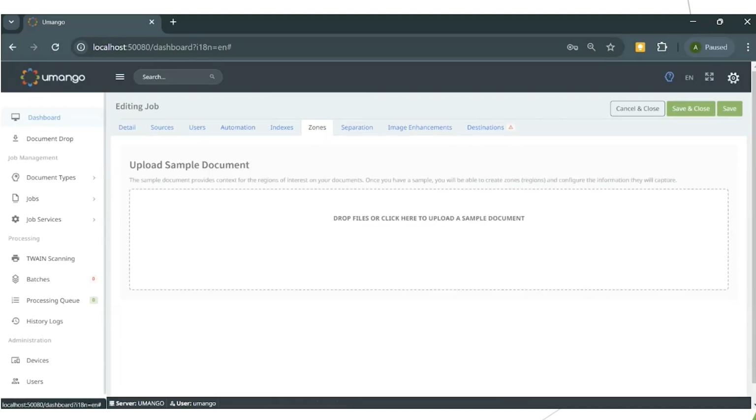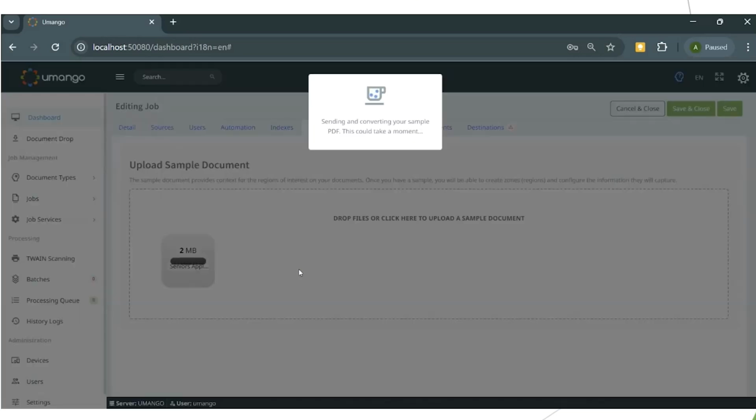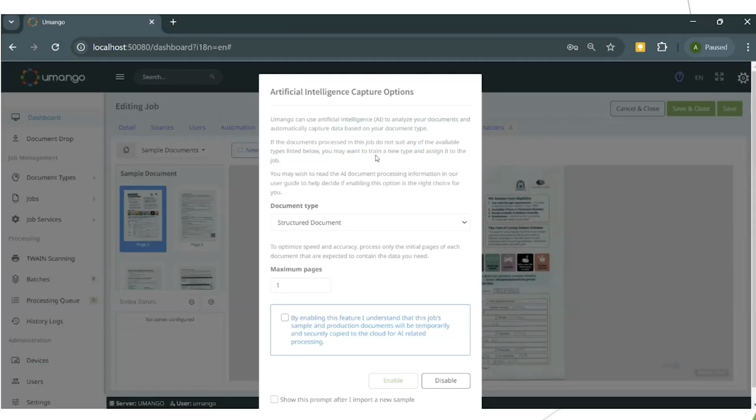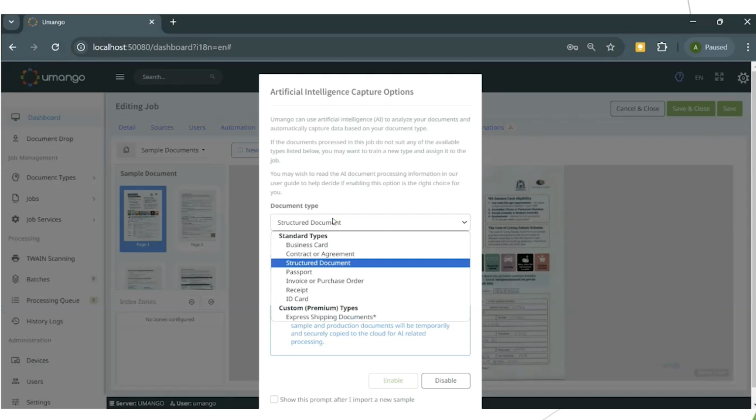The main thing I want to show you here is within the Zones tab, you drag in a sample document or sample documents. With our Elite tier enabled, you can see that we have a document type to choose from. What this represents is potentially many millions of documents that we've trained to understand, for example, if we select an invoice or a purchase order, where to look for that metadata.